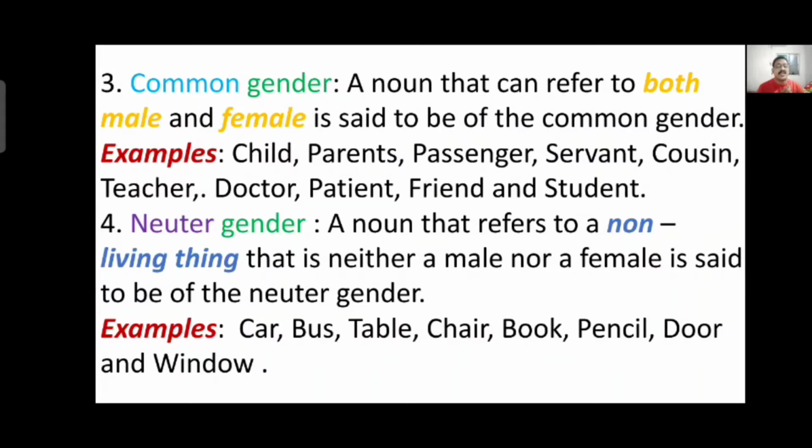But neuter gender generally comes under those things which are non-living. So they cannot be male or female. So neither male nor female. Example: car, bus, table, chair, book, pencil, door and window. These are all non-living things, so they come under neuter gender.